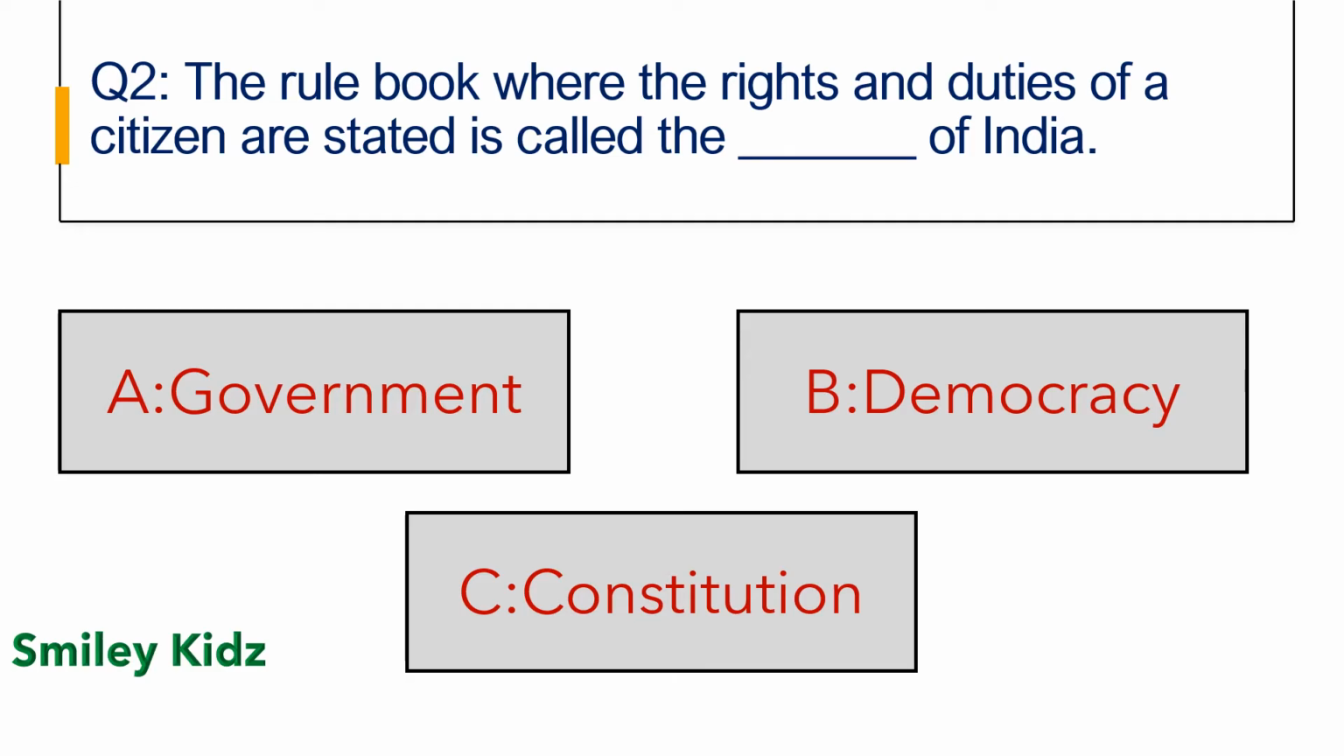Question number 2. The rule book where the rights and duties of a citizen are stated is called the Dash of India. Option A Government, Option B Democracy and Option C Constitution.